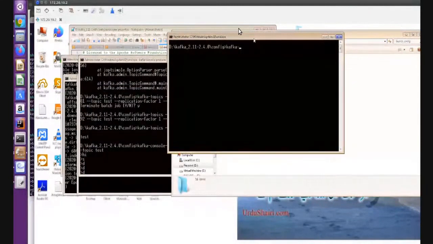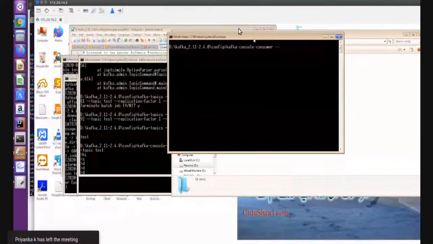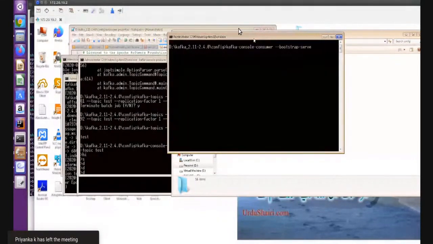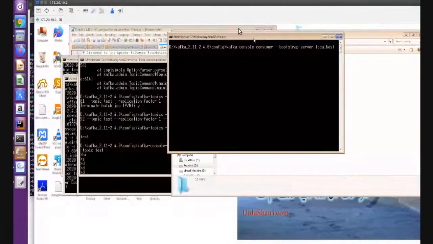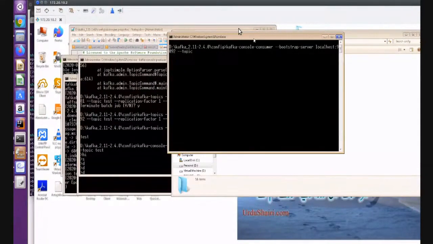Now I'm going to consume with the Kafka console consumer with --bootstrap-server, giving the server IP address and the broker port number 9092, and then the topic name test, and --from-beginning.